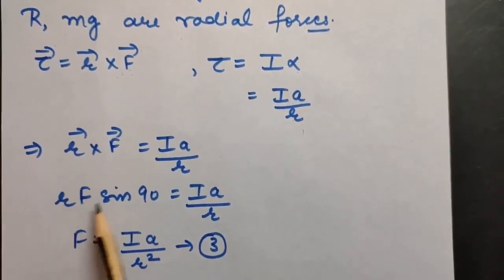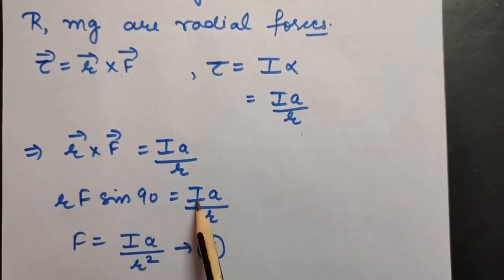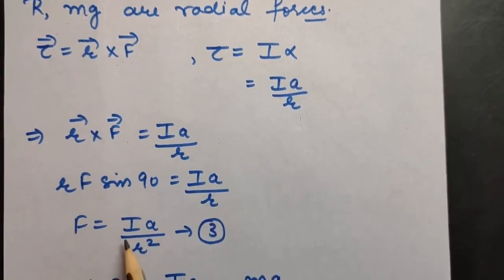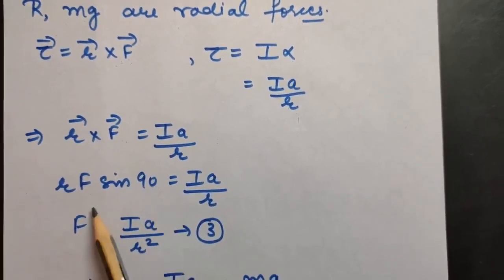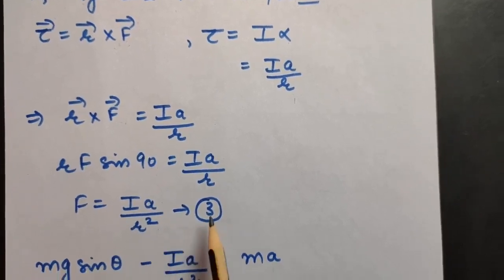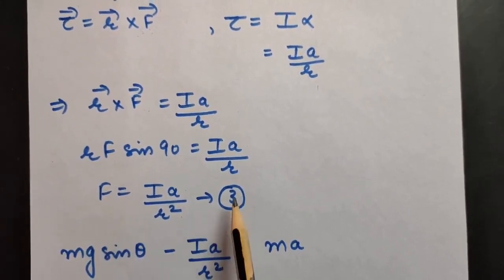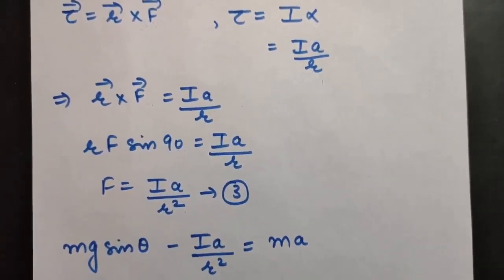Solving it, rF sin 90, as I told you the angle between them is 90 degrees, is equal to Ia upon r. Sin 90 is 1, so force of friction will come to be Ia upon r square.